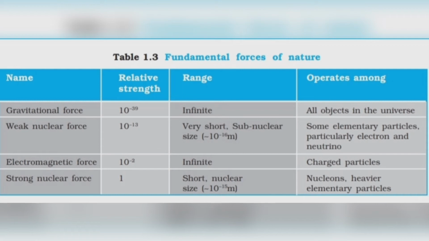And the last one is our strong nuclear force. The interacting particles of this force are the proton and neutron, which are the heavier elementary particles present in the nucleus. So it operates among the heavier elementary particles, meaning it operates between two protons as well as between two neutrons as well as between a proton and a neutron.